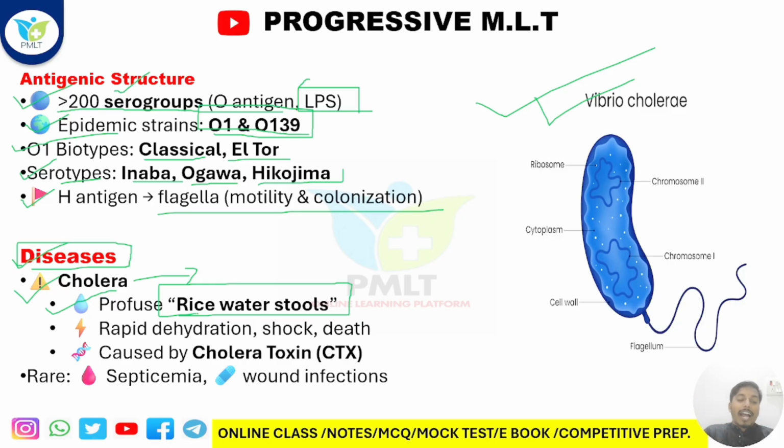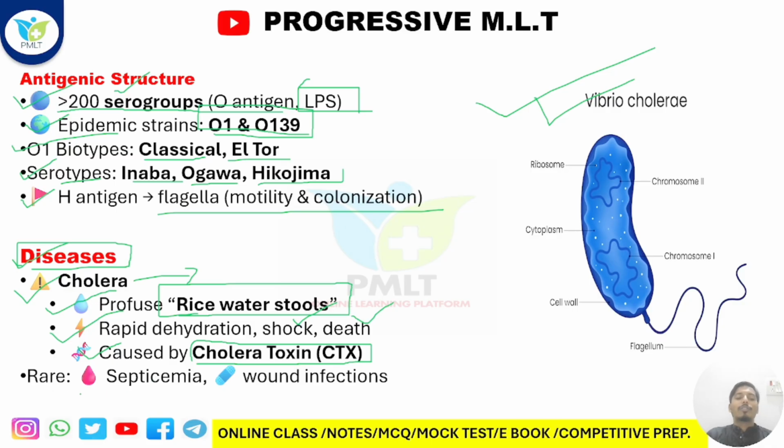Got it? And within cholera, which kinds of symptoms might occur? Rapid dehydration, shock, and death might occur. See, this is caused by the cholera toxin, which we can say in short form is CTX.